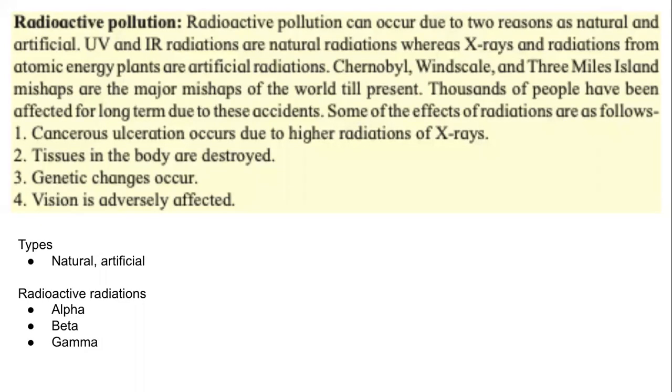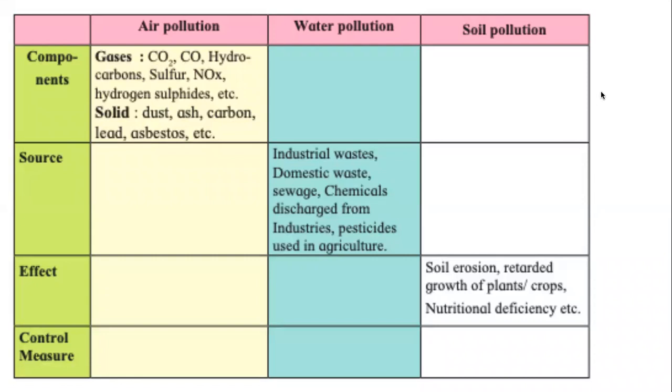And we know that these radiations can cause diseases, they can cause cancers, and they can also cause mutations in our genes. We have studied mutation in Science 2, chapter number 1. Let us quickly do this activity to revise the different types of pollution that we have already studied. This is a very good summary of air pollution, water pollution, and soil pollution, where we are thinking about the components, meaning what is causing the pollution.